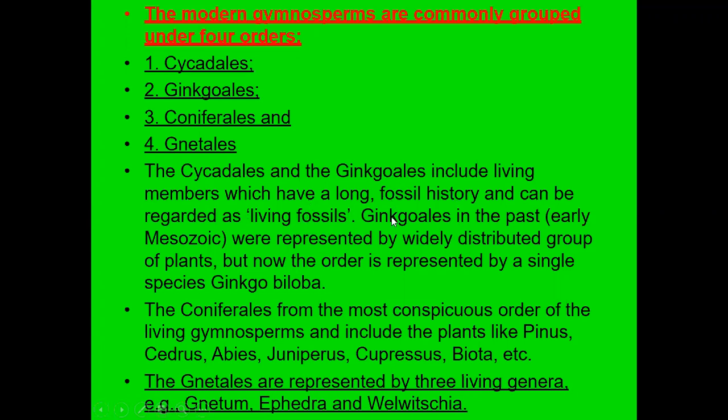Okay. So if you see, Ginkgoales is from the early Mesozoic. Okay, we saw that Mesozoic era, 250 million years ago. After that, in the Jurassic era we can see here, it was a widely distributed group of plants, but now the order is represented by a single species. Now only one species remains, which is Ginkgo biloba.